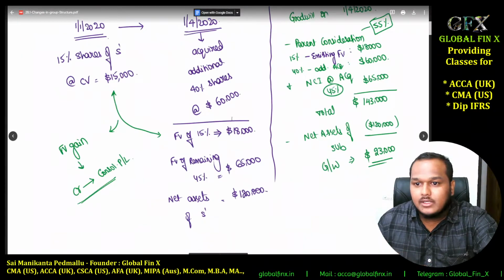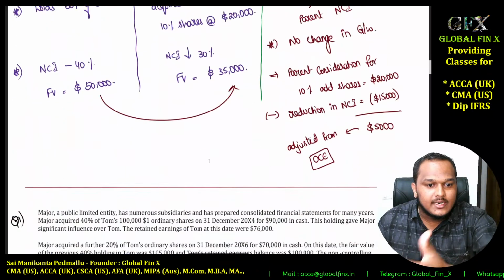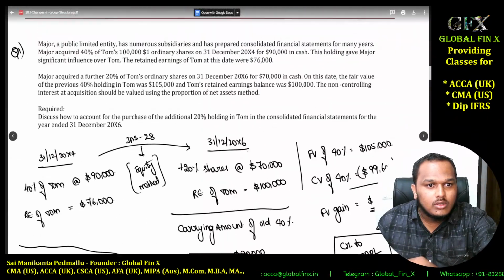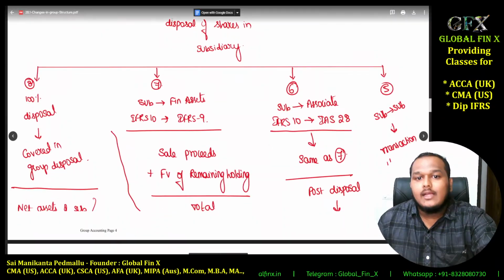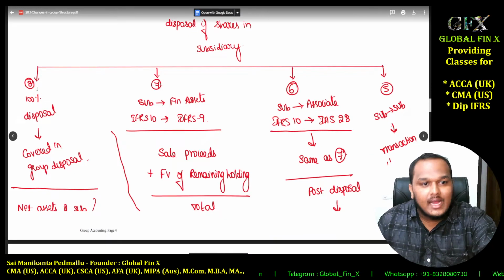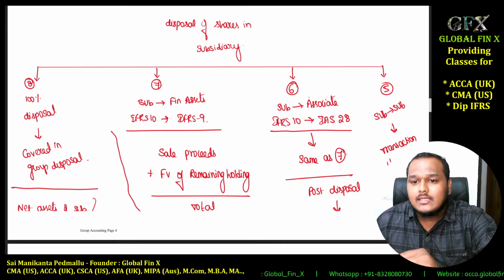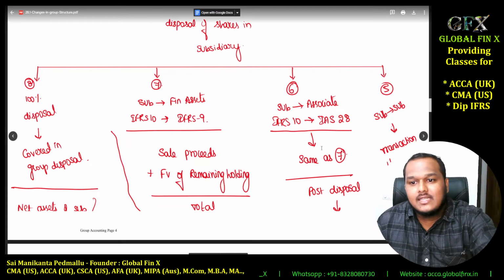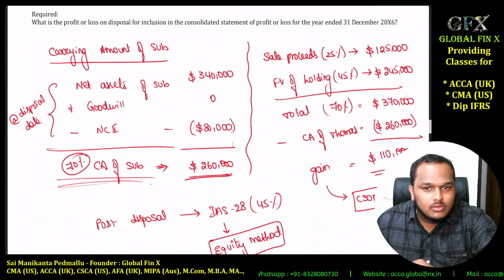Financial assets to subsidiary, these are acquisitions. Associate is becoming a subsidiary, this is also additional acquisition. So let me scroll it down more. Okay, these are additional acquisitions. Disposal of shares in subsidiary, you can see subsidiary 100% disposal, subsidiary becoming financial assets, which is IFRS 9, holding less than 30% or something like that. Subsidiary is becoming an associate from IFRS 10 to IAS 28, and subsidiary is still being a subsidiary with just reducing the holdings. So where is this?